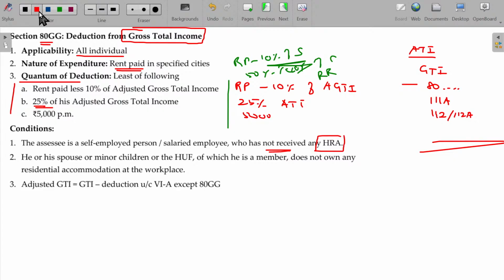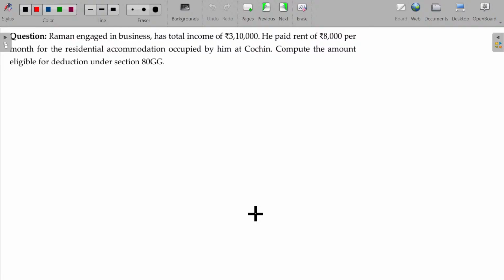He should not possess his own house property. He should actually pay rent. His spouse or minor children or HUF in which he is a member does not own any residential accommodation in that workplace. He should not have the house property. Means he should reside only in the rental premises and he has to pay the rent. That's all. Raman engaged in business, his total income being 3,10,000. He paid 8,000 per month for residential accommodation.